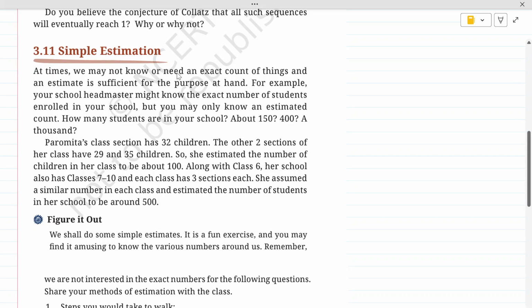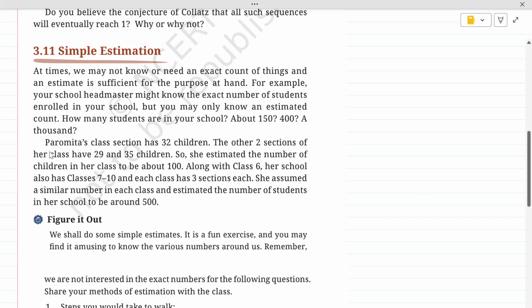At times, we may not know or need an exact count of things, and an estimate is sufficient for the purpose at hand. Example, your school headmaster might know the exact number of students in the school, but you may only know the estimated count, right? The school principal might know the exact number of students in the school, but we just take an approximation that this might be the total number of students in our school, about 150, 400, or in thousands also. In many schools it reaches 1000, but if the school is small it may be in hundreds also.